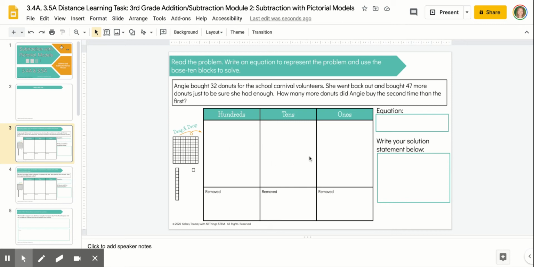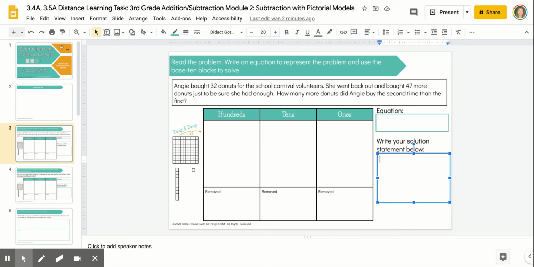You can build your number here in the place value chart using the hundreds, tens, and ones block. And as you remove pieces from your total or from your original number to find the difference, you can move some of the blocks to this bottom space here and treat it like a trash bin so that you can find your final difference. When you're done, you'll record your answer as a complete sentence that answers the original question. Double-click on that outlined box in order to write your solution statement.